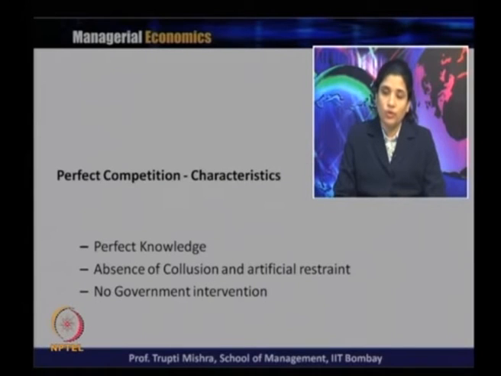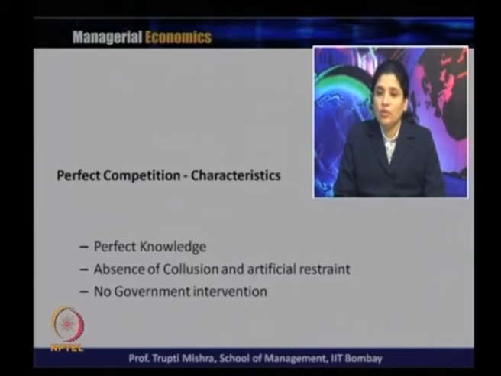So one of the important characteristics of a perfect competitive market is that the buyers and sellers have full information about the price of the product, and in general about the market condition, how the market is doing as a whole, what the seller's perspective is, or what the buyer's perspective is. Both the sellers and buyers have information about them.